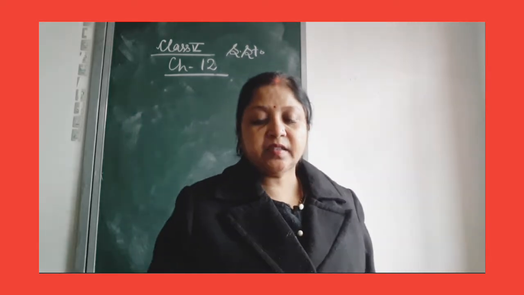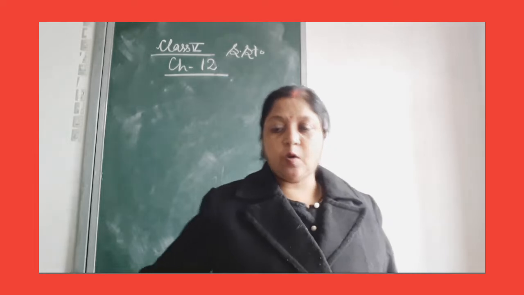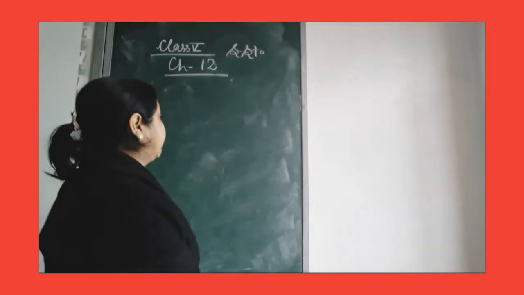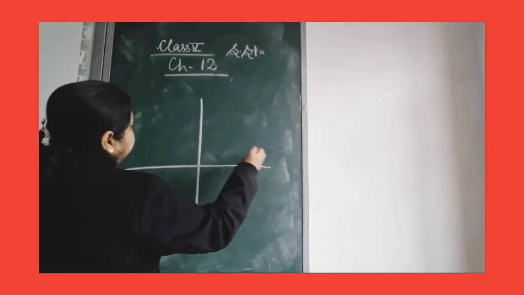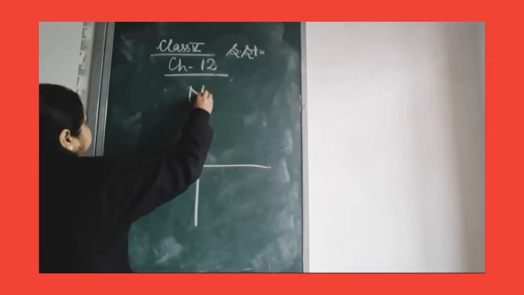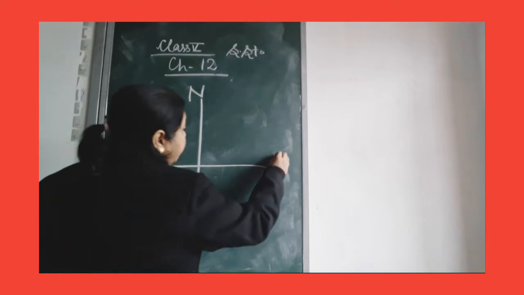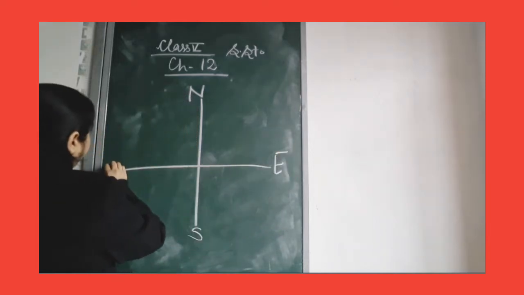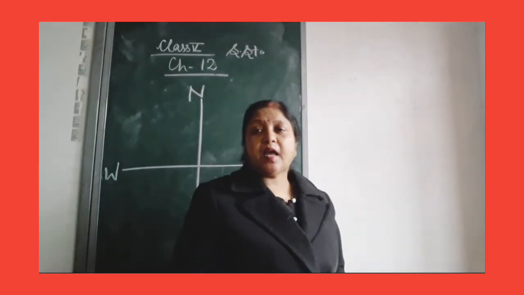India has 8 countries as neighbors. How many countries as neighbors? 8 countries. So, in any map, we can see north is always top, just opposite on bottom south, east, right hand, left hand, west.